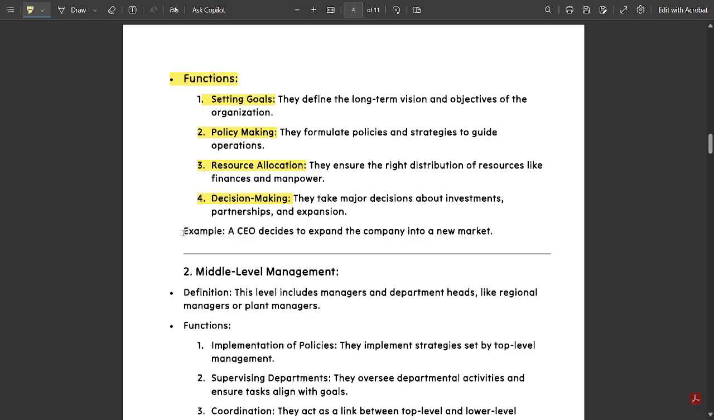For example, a CEO decides to expand the company into a new market. That is done by the particular boss of a company, who takes the initiative. In a college, our principal takes some of the decisions. And in big companies or startup companies, the CEOs take the decisions. All of these come under top level management.